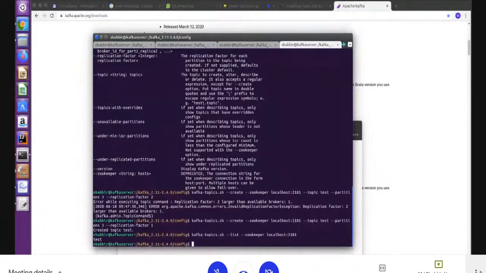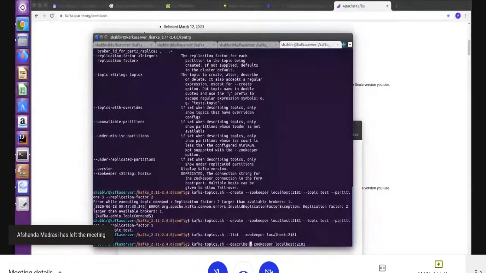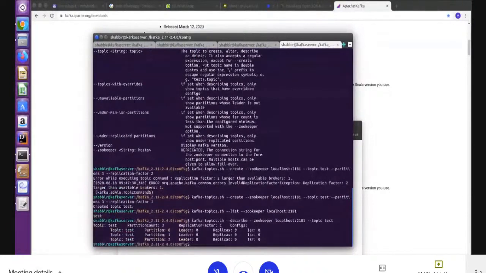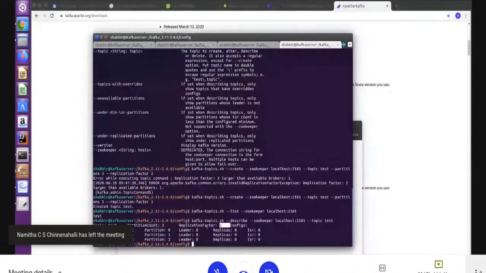And I want to know the details of the test topic, how many replicas and how many partitions that topic has. Right? So we have another command here, the describe parameter, and you give the topic name: describe topic test. Now you can see here, right? The replication factor is 1 because I have given 1. I have given partition 3. That's why you can see it has created 3 partitions.